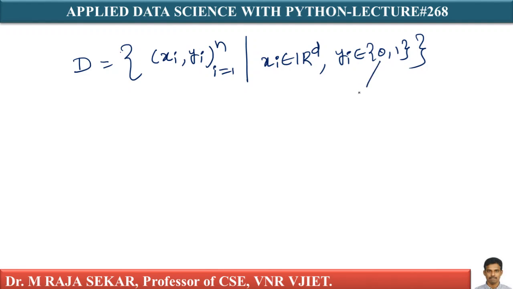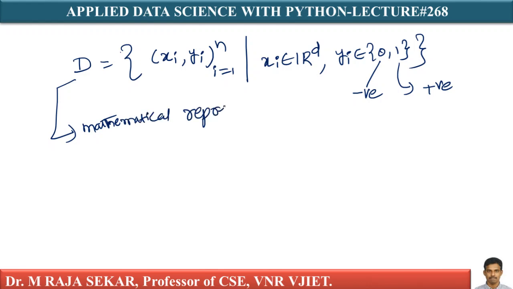What is this 0? Let me assume 0 is a negative review, 1 is a positive review. This is the mathematical representation of a data set.